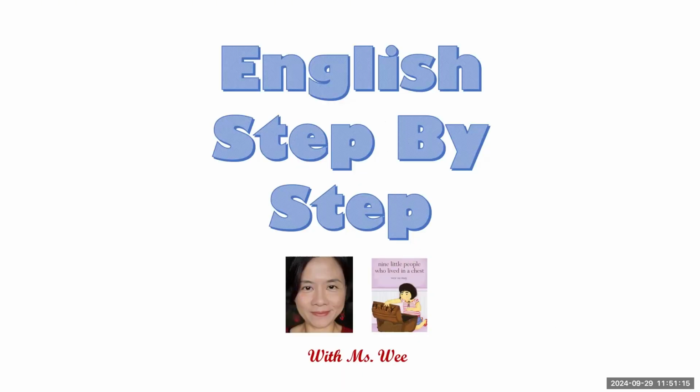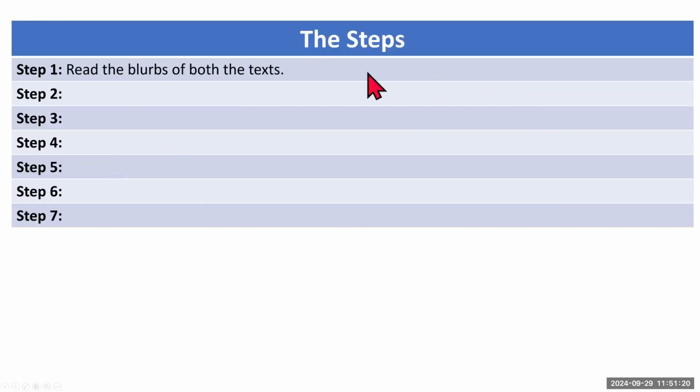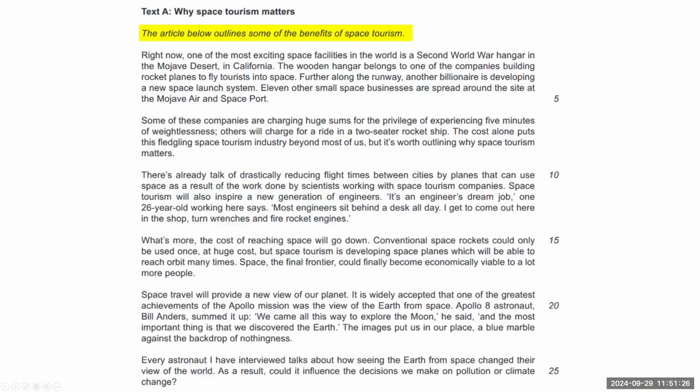My name is Miss Wee, and today we will be doing this process in 7 steps. The first step is to read the blurbs of both the texts, and we're going to do that now. If you haven't found the paper from the internet, you can pause the video and read it here.